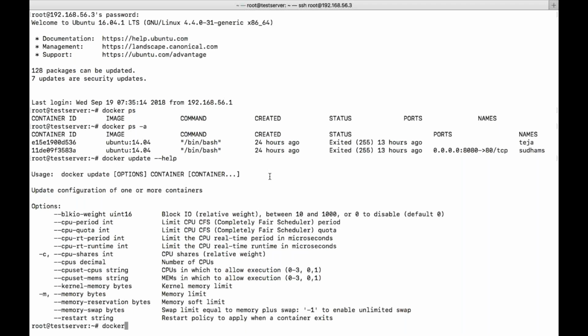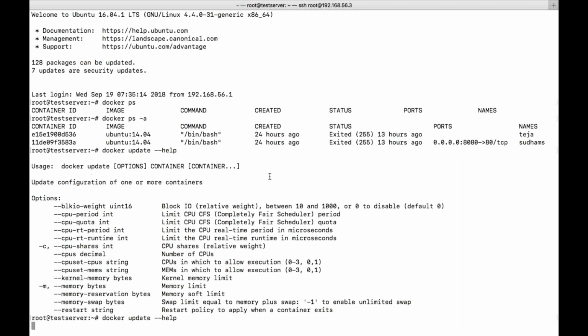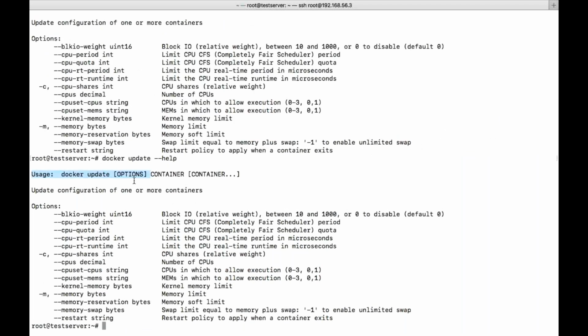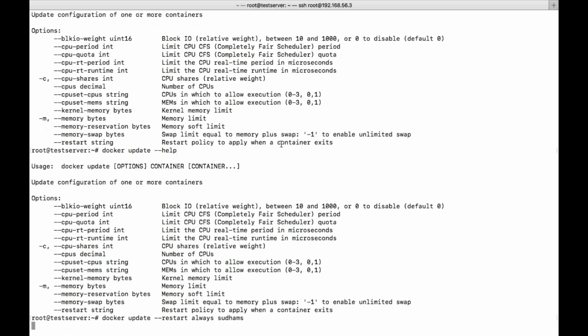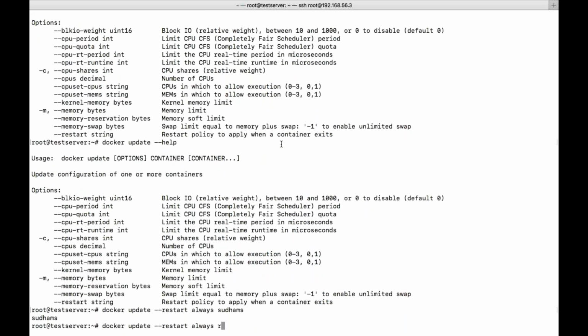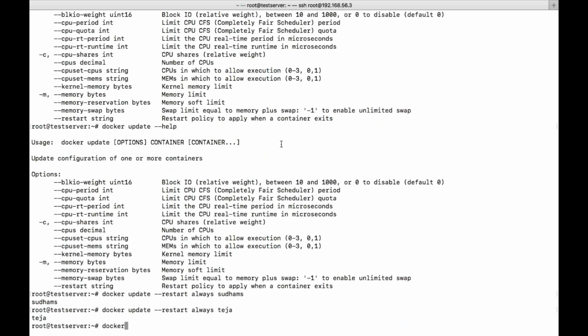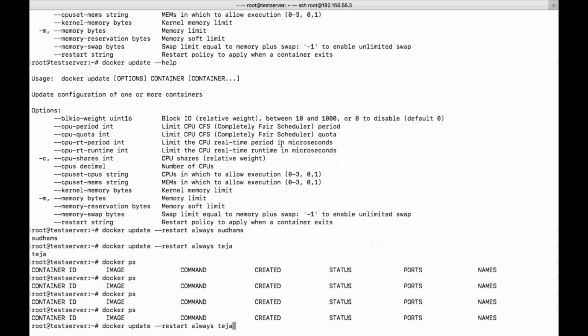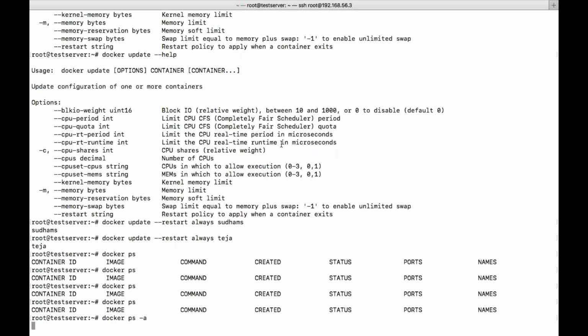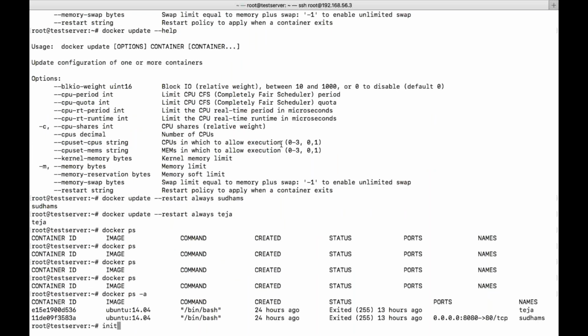So docker update. What do I need to give now? You need to give the container name. Here we can give the container ID and the option you want: it should be restart always, and the container ID. So what is the container ID? Let's give Sudham's, and then it is feature. Now let's see whether it will start automatically, or let us reboot the system and see whether it will automatically start or not. Now I'm restarting my system.